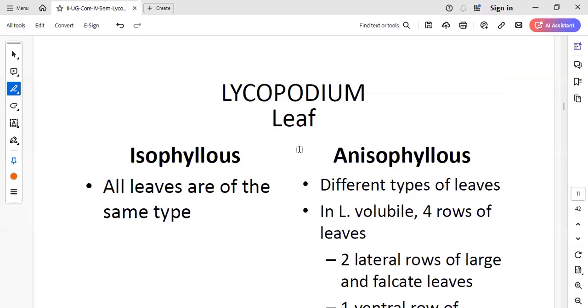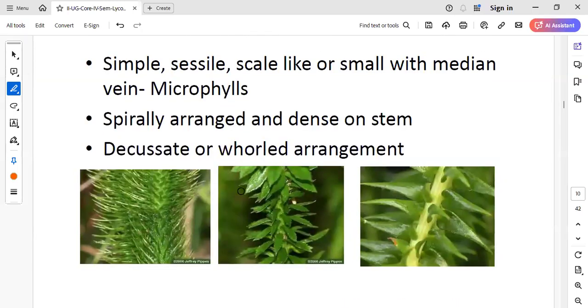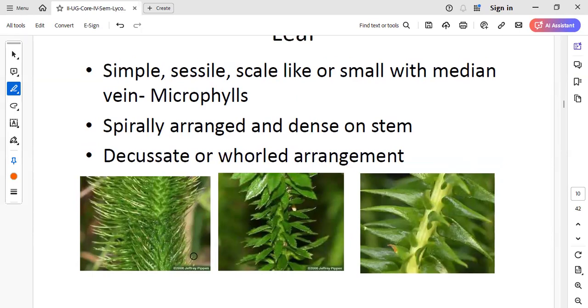What do decussate and whorled mean? Whorled means in a circle form. So you can see the presence of leaves all around the stem. Whereas decussate means opposite: if one leaf is here, the next leaf will be in the opposite direction.